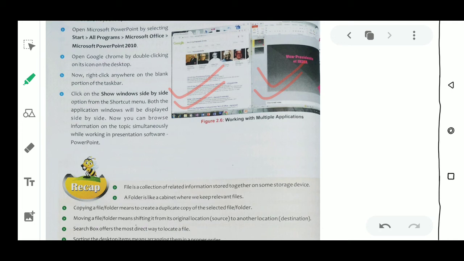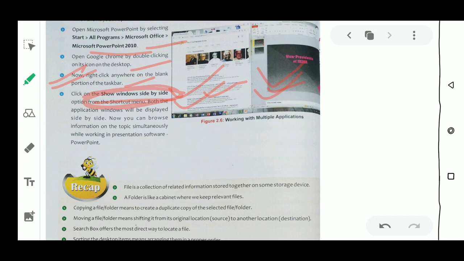Okay, so how will you do it? Suppose I want to open PowerPoint 10. You go to Start, All Programs, MS Office and PowerPoint. Now open Google Chrome by double clicking the icon on the desktop. Now right click anywhere on the blank portion of the taskbar. Then there is one option, Show windows side by side. With the help of this we can use two applications at the same time. So this is all about working with multiple applications.